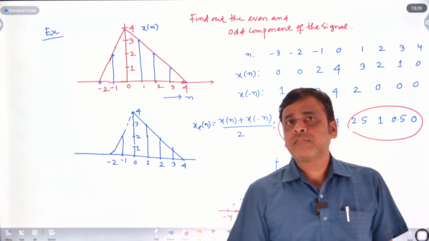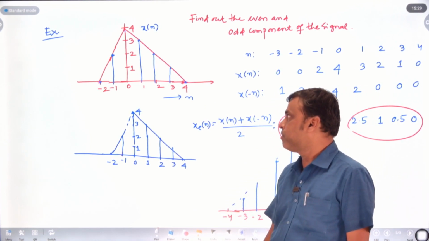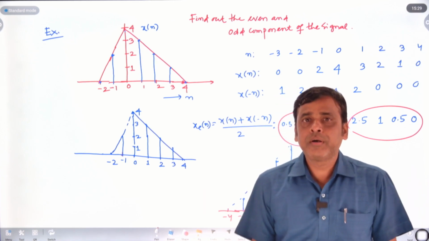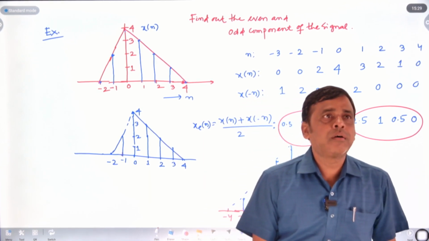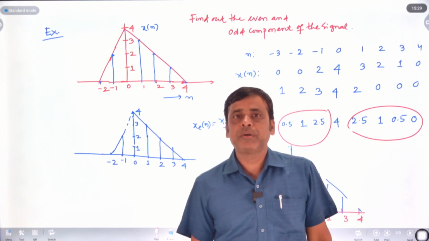So in the next class, we will calculate the odd component of the signal, and we will see how to find or identify the even and odd components of a discrete-time signal x of n.